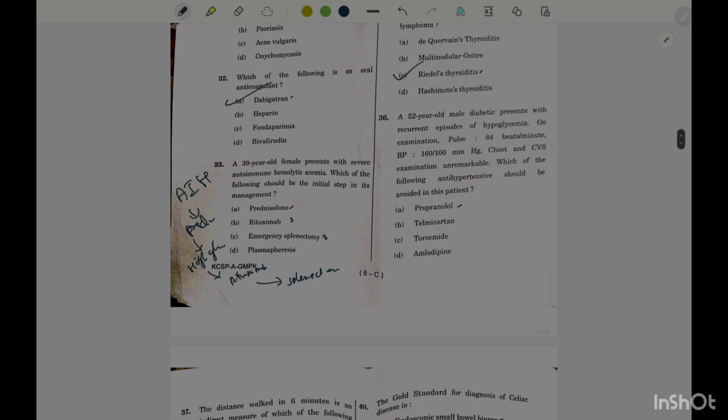A 52-year-old diabetic patient with recurrent episodes of hypoglycemia. This is the keyword. And BP is also high. Antihypertensive choice: which of the following antihypertensives should be avoided? In a patient with diabetes mellitus plus hypertension, the antihypertensive choice is ACE inhibitors or ARBs. The one to be avoided is propranolol, a beta blocker, because it masks the symptoms of hypoglycemia.